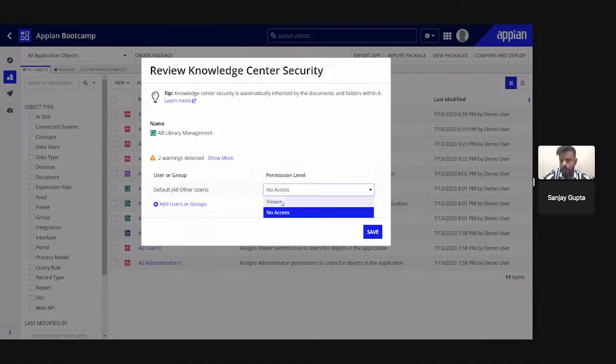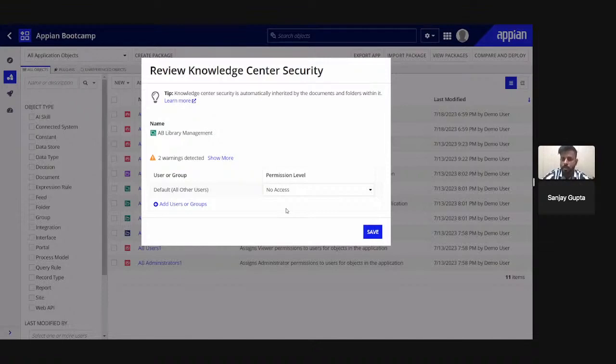If I select viewer, then anyone in Appian can see this particular knowledge center. And one important note, in our last sessions we discussed about users as well, right? There are 2 types of users in Appian. One is basic user, that we can say business user, and other is system administrator, like developer or super user.